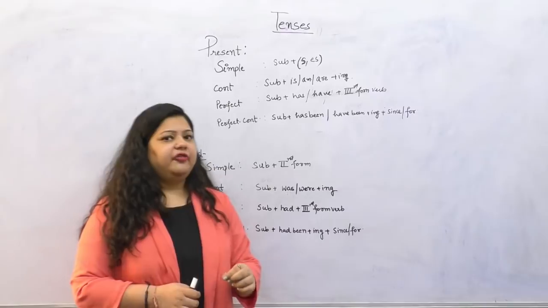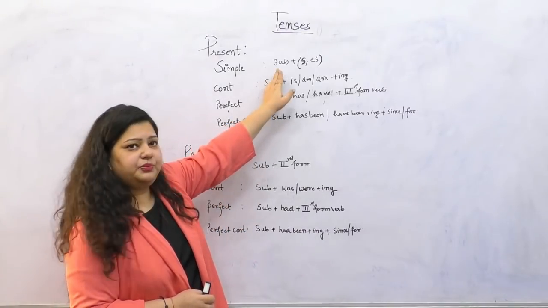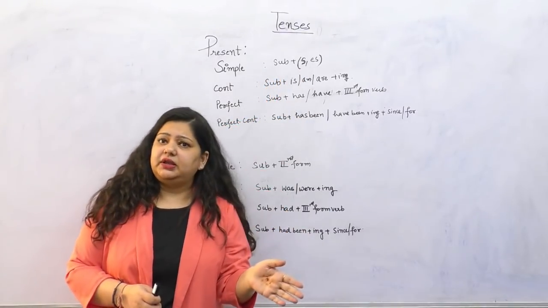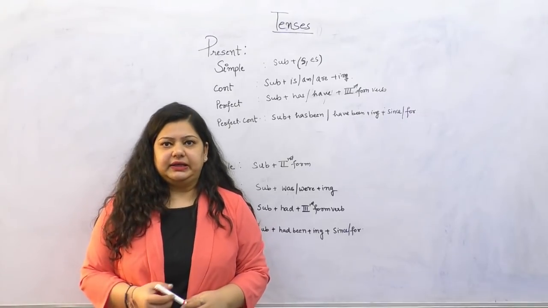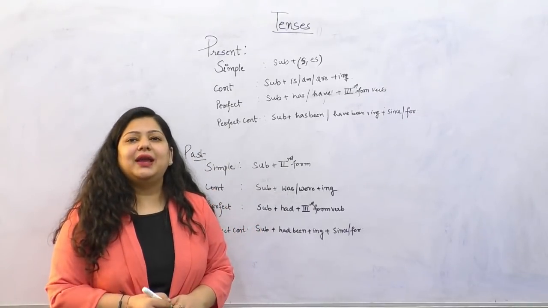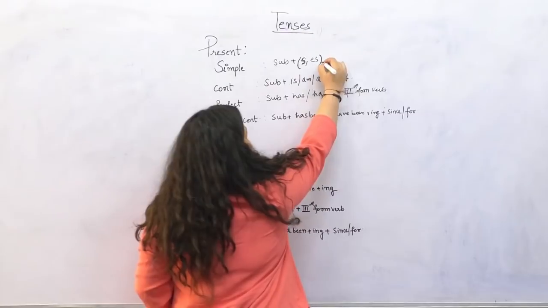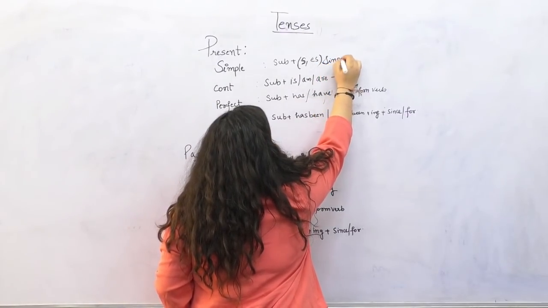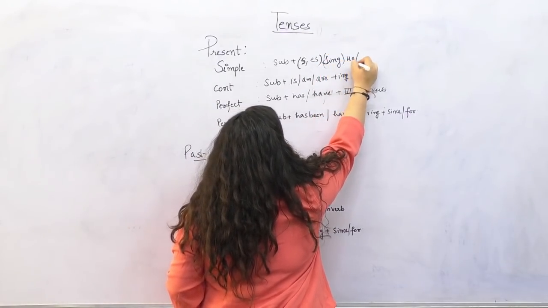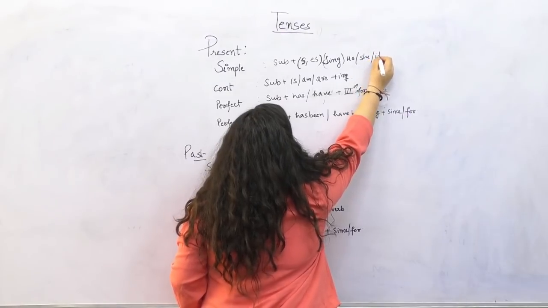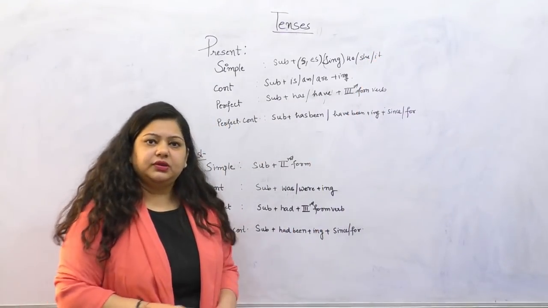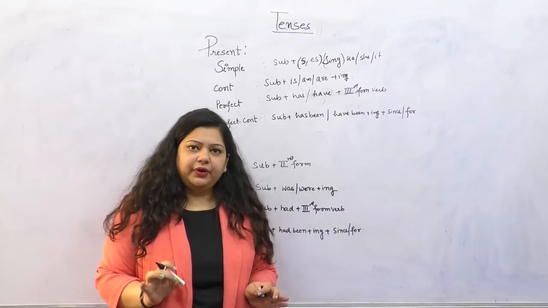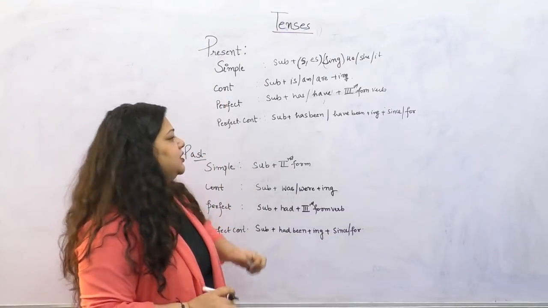So what is the rule of present simple? It is just subject and the concept of S and ES. Now when will you add S and ES? You will only use S and ES with singulars. That means he, she and it. That's all. Right?